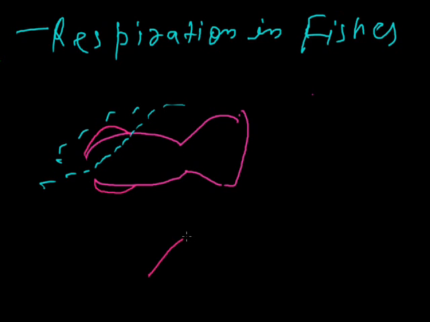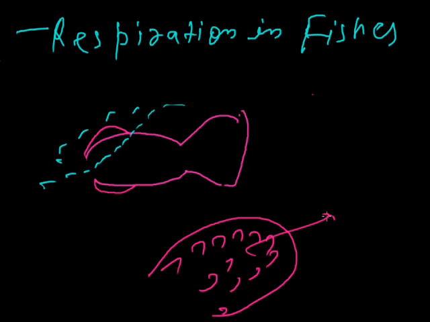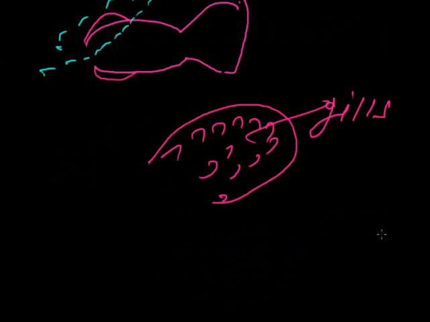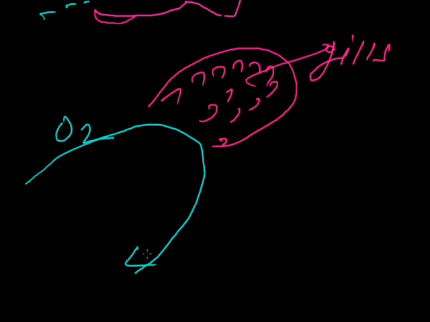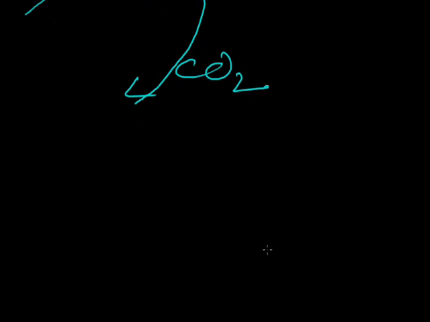Fish has a structure which is simply known as the operculum. This operculum has an opening and has gills. These gills are the respiratory organ of the fishes, in which whenever the water comes inside the body, it comes with an excess amount of oxygen, and CO2 goes out. So whenever fish use the water for respiration, they use the oxygen of the water, and after the consumption of oxygen, they release CO2 directly into the water.